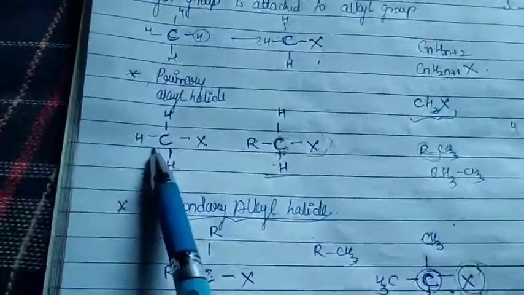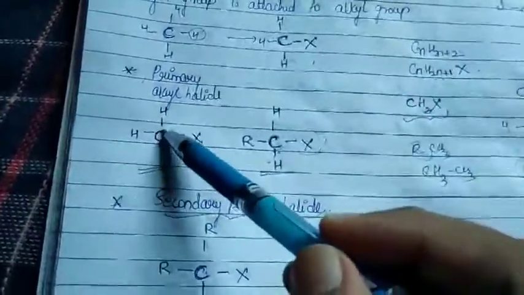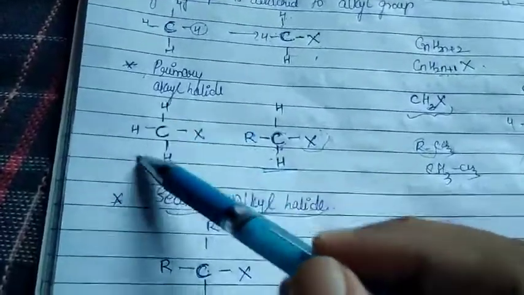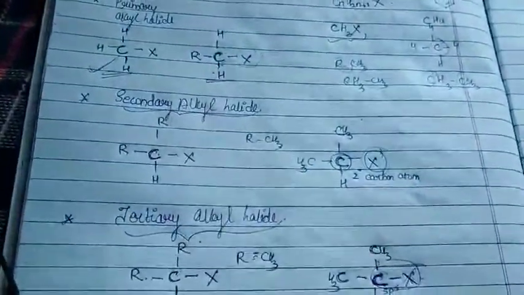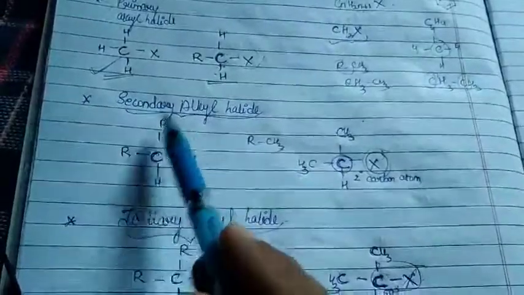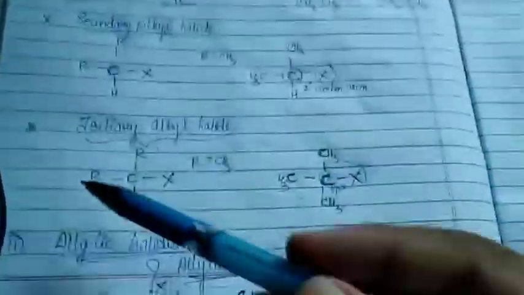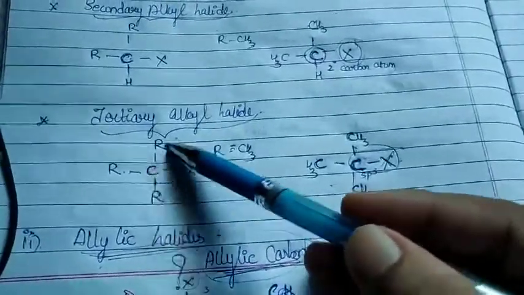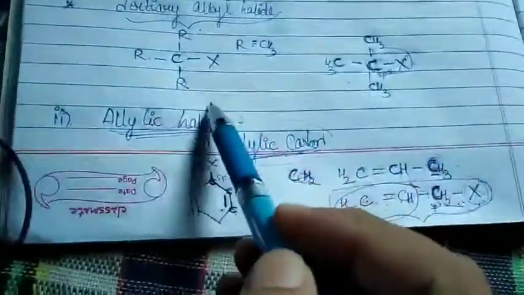Remember, there is also a case where this carbon is also called a primary carbon atom, that is, when it is directly attached to only hydrogens. So this is also an example of a primary carbon atom. Coming to secondary alkyl halide, the carbon atom which is attached to two other carbon atoms is called a secondary carbon atom. Tertiary, the carbon atom which is attached to three other carbon atoms is called a tertiary carbon atom. Coming to the next classification, we saw allylic halides.